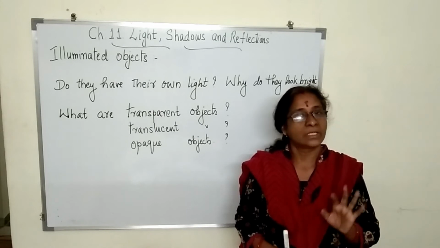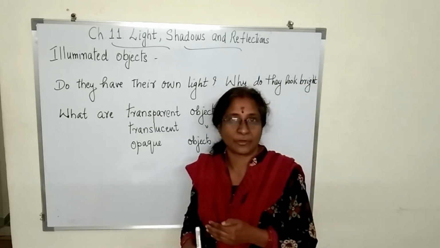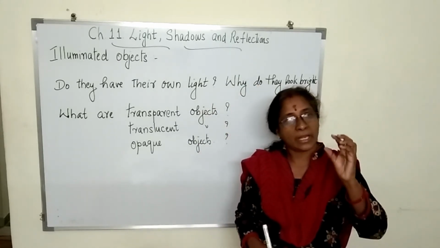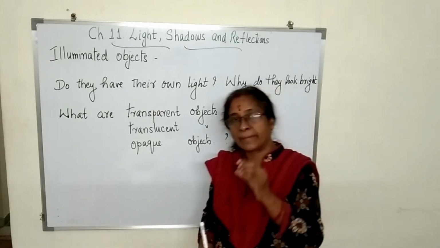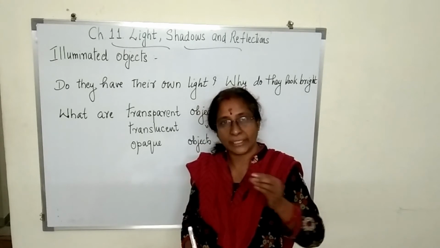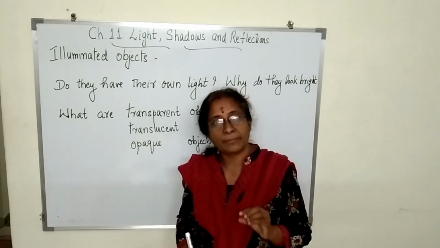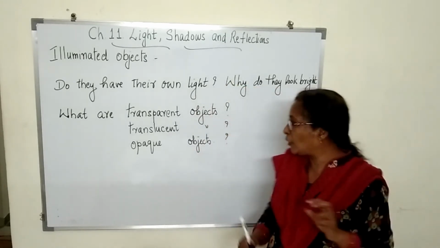Some of them will allow it to pass partly, partially we call it. And some of them will not allow it. So depending upon the ability to pass light through them, the objects around us can be divided into three groups. Which are the three groups?